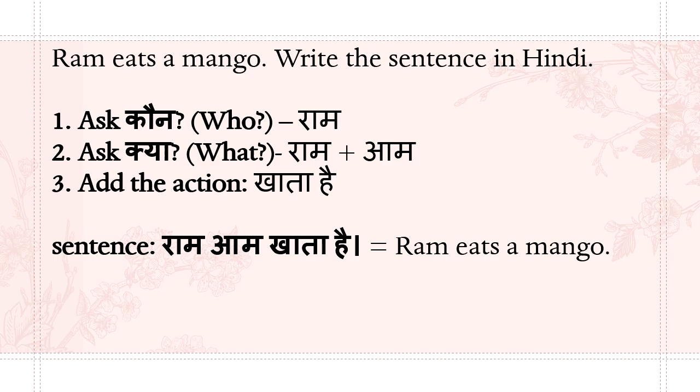This is how the karta, karm and kriya would help you in framing a sentence. Ram eats a mango. Write it in Hindi. First question for karta, what will you ask? Who? Ram. Write Ram. Second, what? Karm. Kya? Aam. Action. Khata hai. Ram aam khata hai. Ram eats a mango. Got it?